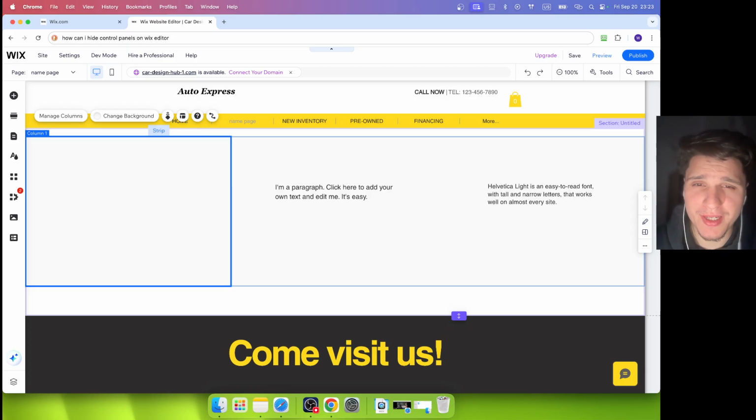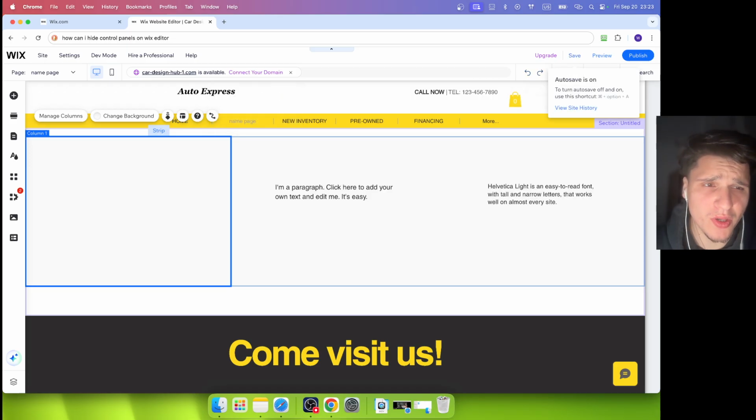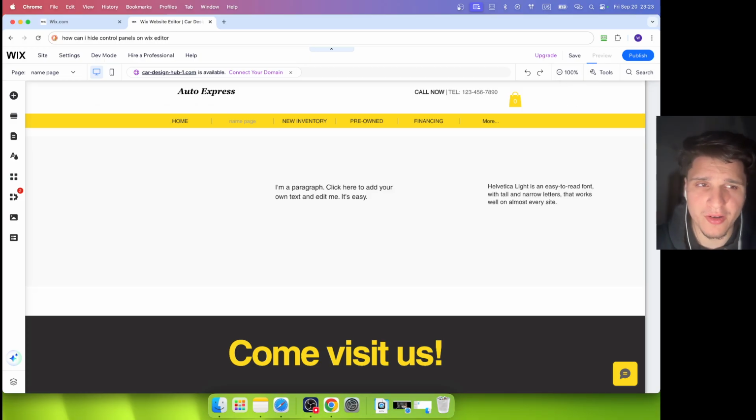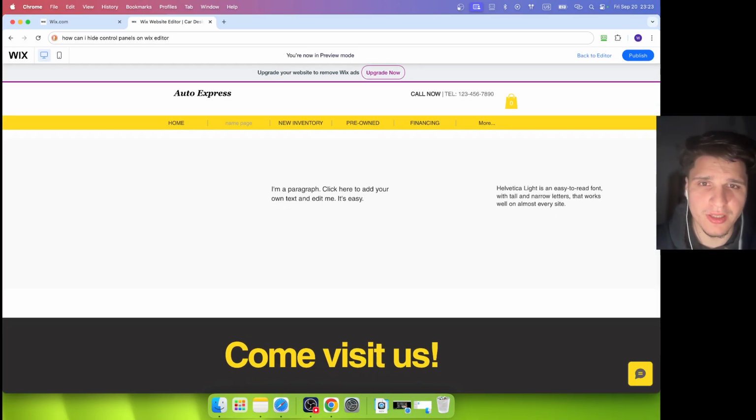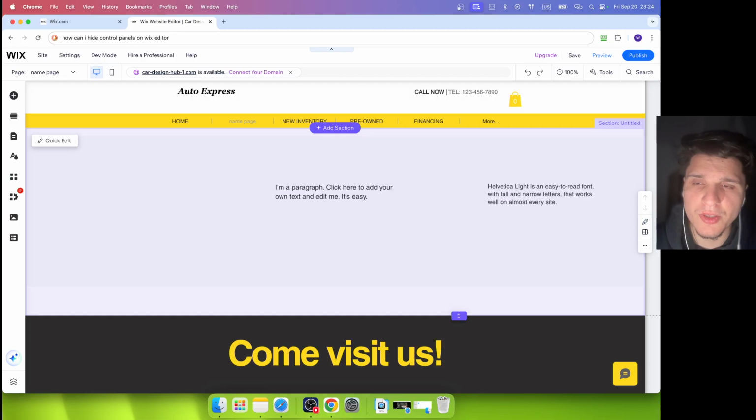So what we're going to have to do to hide controls, all these controls, everything, is more like you go and you see the preview, right? And you hide everything, but you're not clicking on the preview to hide everything like I'm clicking right now on the preview button, and now I don't see anything. You're not in the preview mode. But this is a very interesting feature I found which could be helpful.